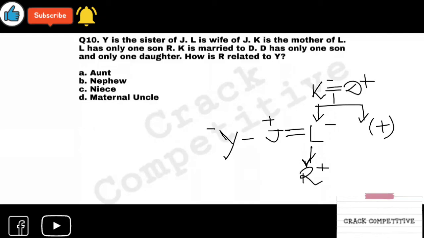How is R related to Y? Look at this, R and Y. I am changing the color so that it is understandable. R and Y, right?